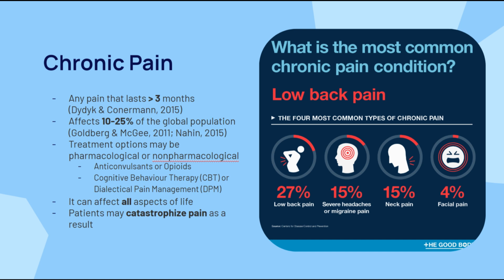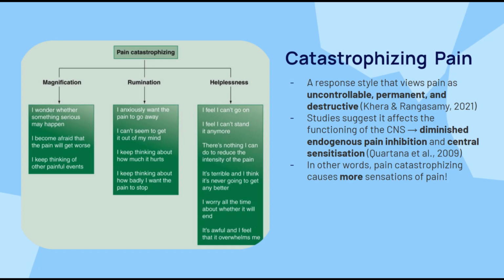As such, it is often the case that patients suffering from it may catastrophize pain. Pain catastrophizing is a response style where patients often view pain as uncontrollable, permanent, and destructive, and it impacts the outcomes of chronic pain patients. Studies have found that pain catastrophizing may be associated with altered central nervous system functioning, such as diminished endogenous inhibition of pain, coupled with central sensitization. As a consequence, chronic pain patients that catastrophize pain often experience higher levels of pain.